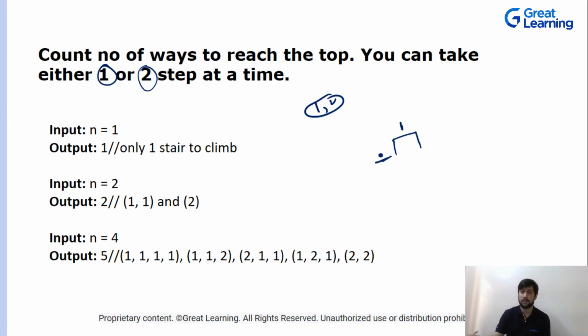Okay, Supriya. Sure. So now what is happening? You can take either one step or two steps. Here you can only take one step. So the number of ways that you can reach this position is one. So that is why the input is one and your output will be one.